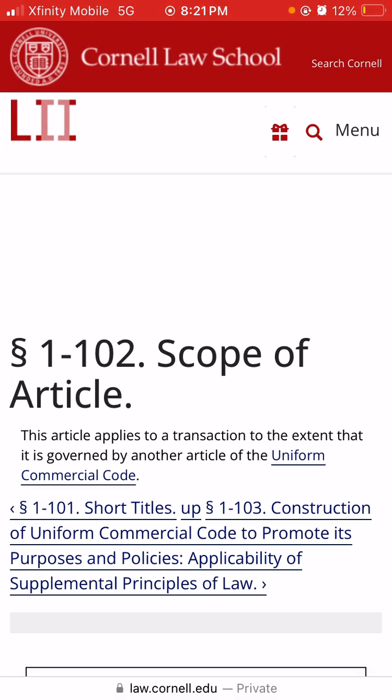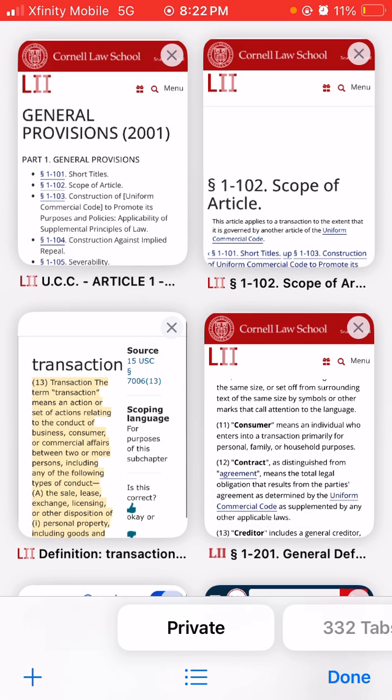So it says this article. What article? Article 1, not 2, 3, 4, 5, but Article 1 applies to a transaction to the extent that it is governed by another article of the Uniform Commercial Code. So this article applies to a transaction to the extent, right? So what's a transaction? Let's look that up.